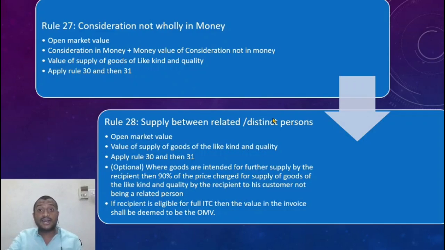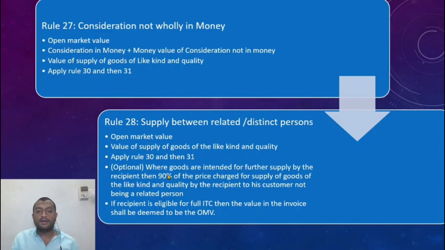Now what about when the transaction happens between two related persons? So if it is between two related persons, I come here. As I told you, first the government believes only in the open market value, always open market value. Here obviously this will not be there because it is not a consideration in money case kind of thing. So you directly go to the third case. It is same, value of supply of goods of the like kind or quality at the time of supply. If it is not available, then apply rule 30 and 31.